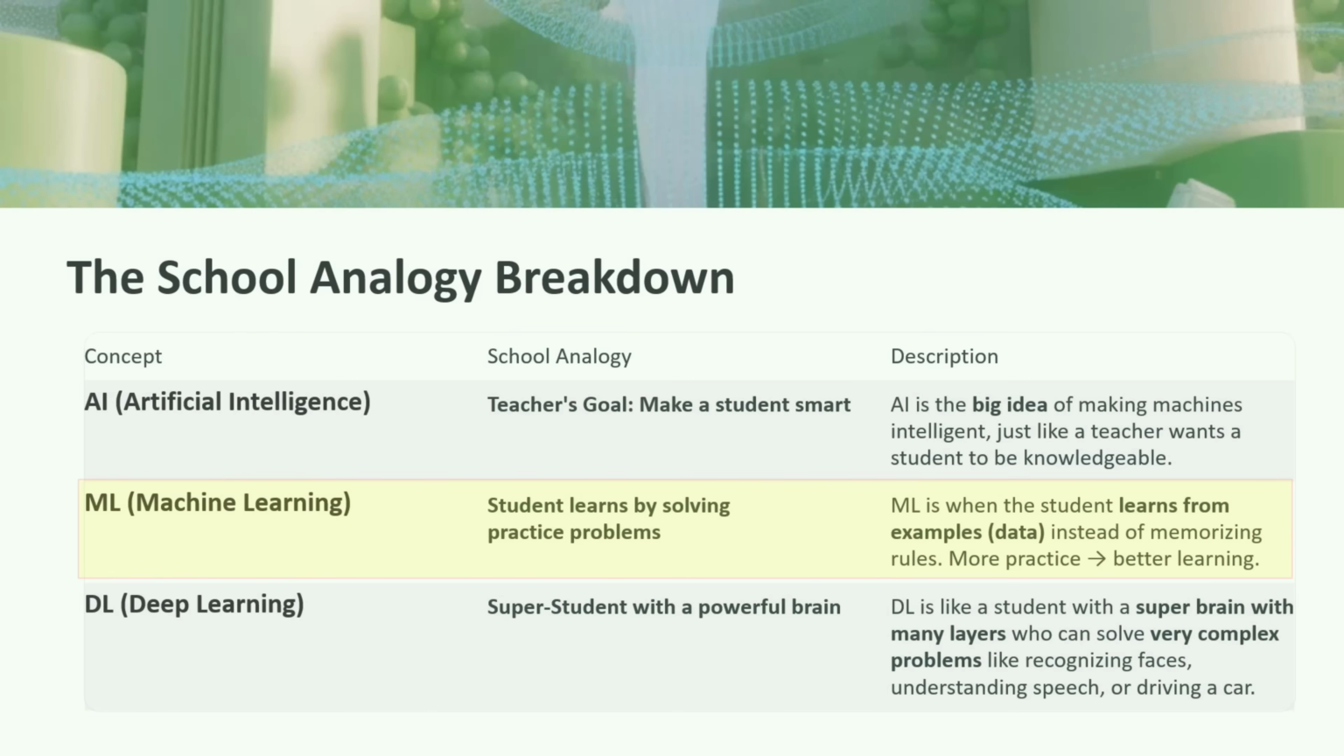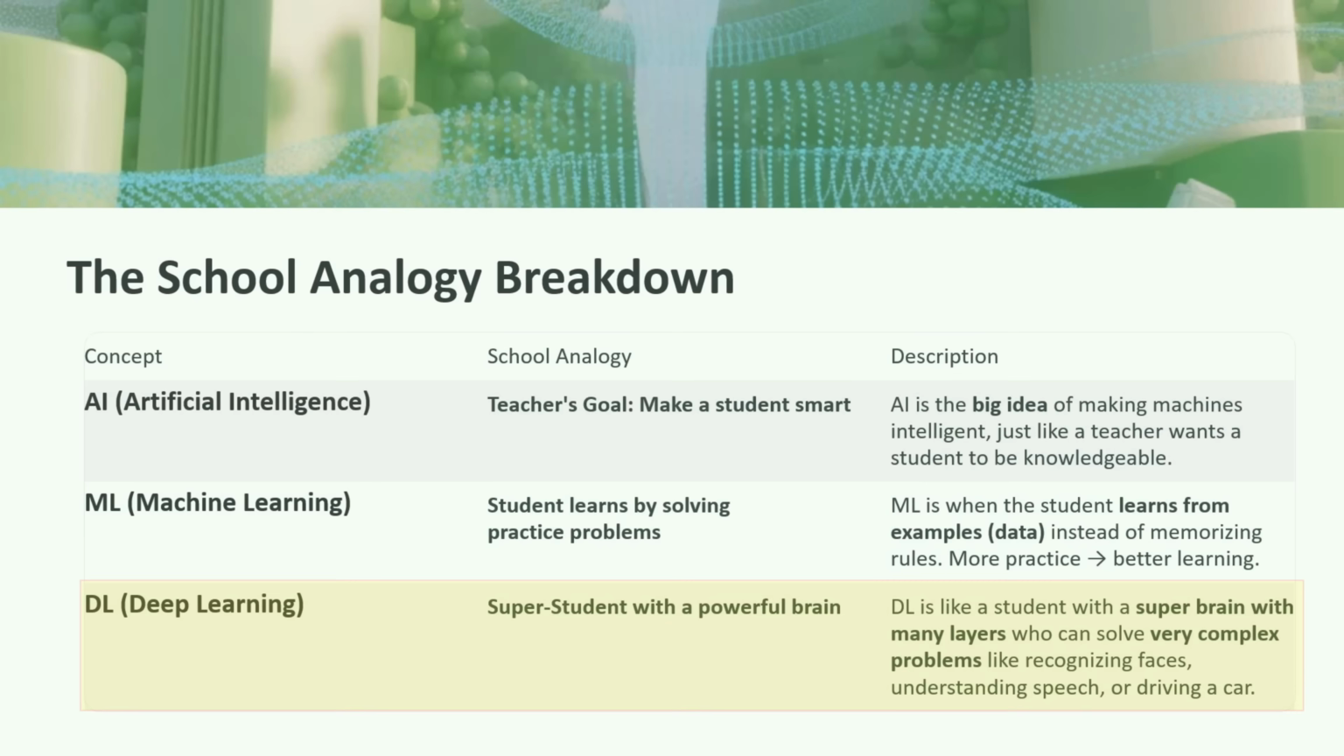For machine learning, the school analogy is a student who learns by solving practice problems. The explanation is machine learning is when the student learns from examples instead of memorizing rules. More practice, better learning.